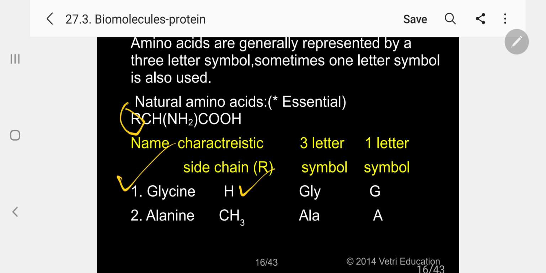2-amino acetic acid, the ethanoic acid. The only amino acid which is optically inactive. All other amino acids are optically active. 3-letter symbol Gly, 1 letter G. Alanine, R equal to CH3. ALA is the 3-letter symbol, A is the 1-letter symbol.